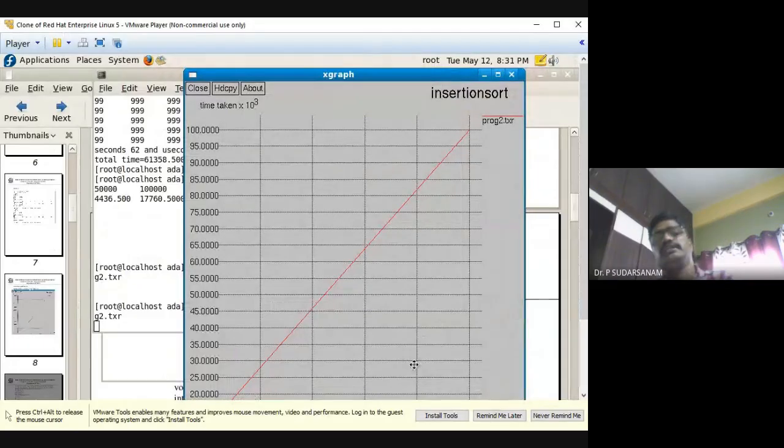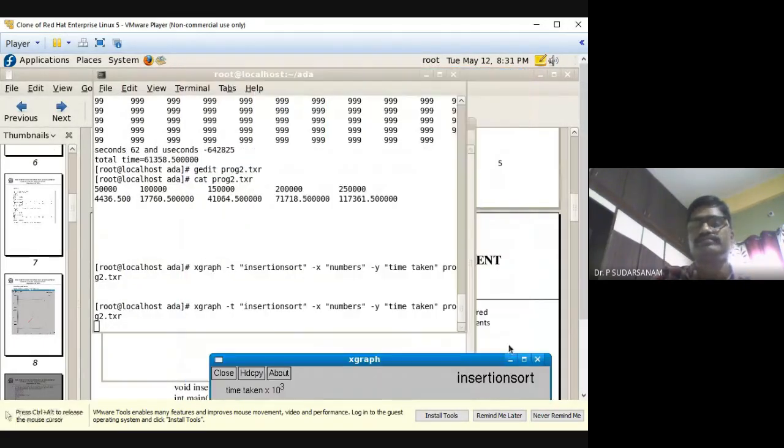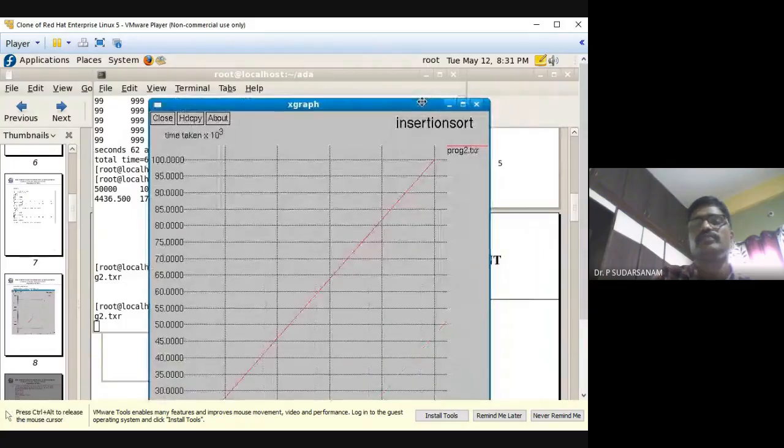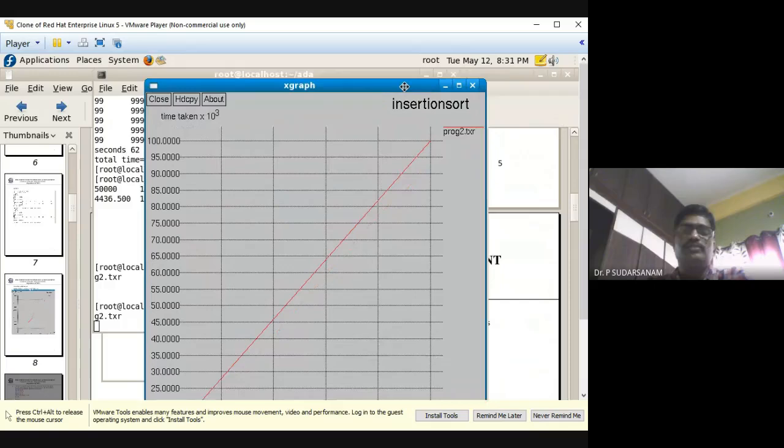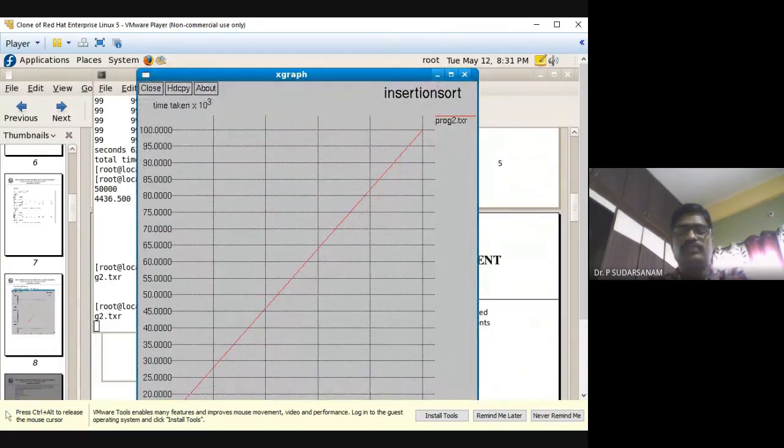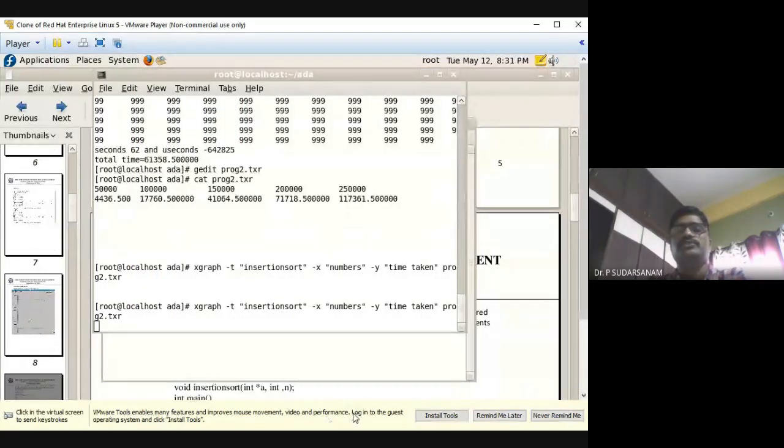When you are drawing this, you can save it. The file name is program2.txt. The source is where the data are available. The title is insertion sort, time taken, and the x-axis is the numbers you have given. That is the way of writing the programs. I'll close this because I'm not able to drag it up. Only that is the reason I'm not able to show the x-axis here now.